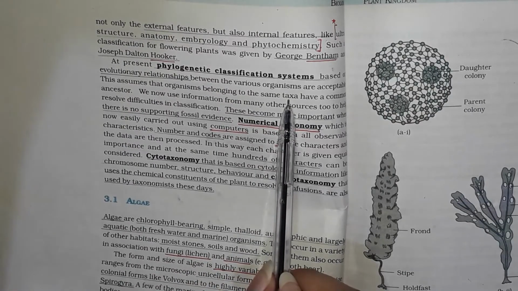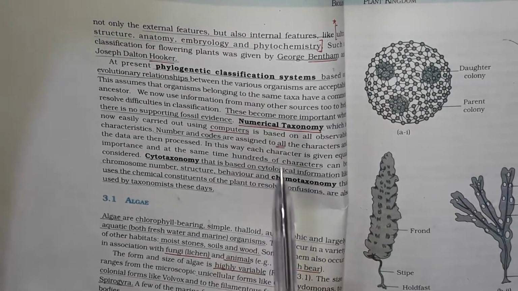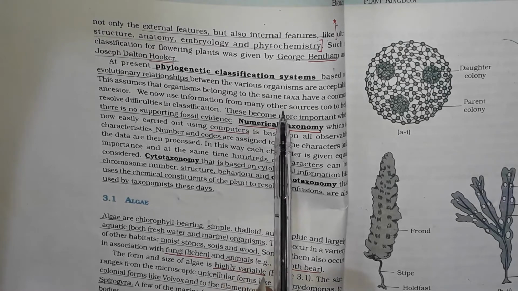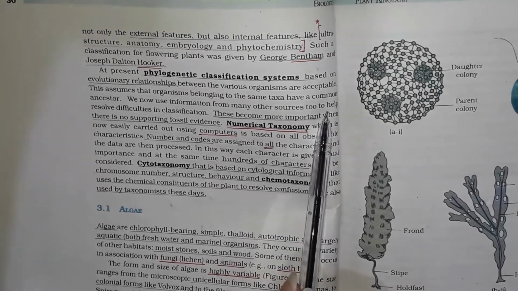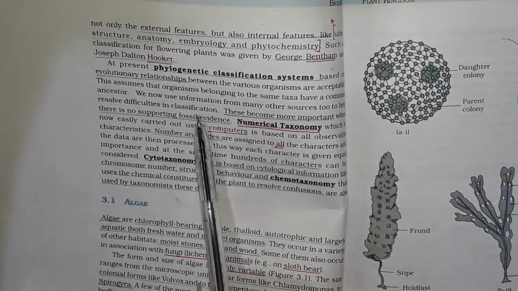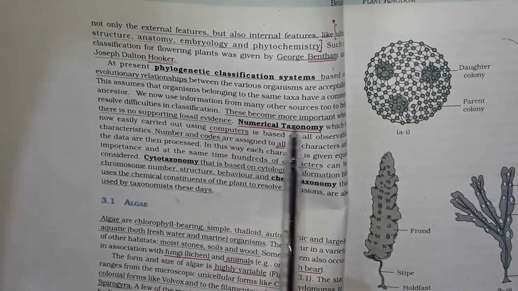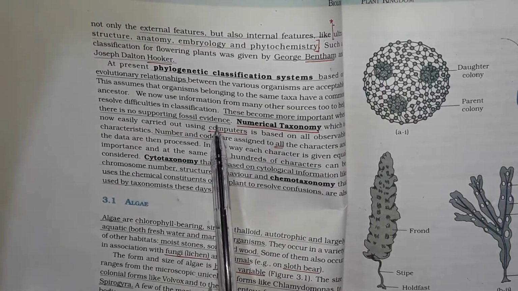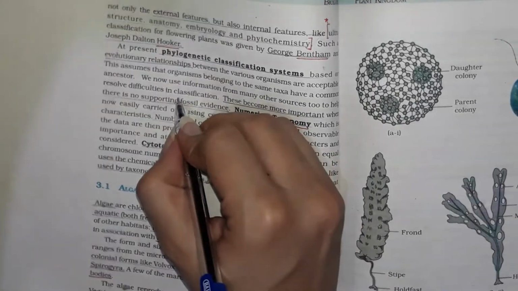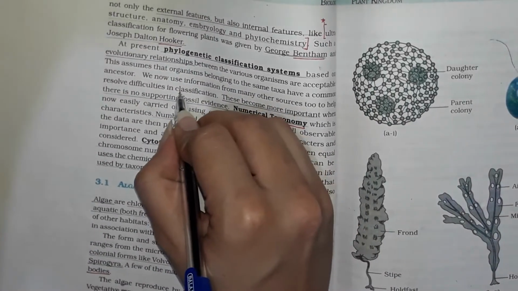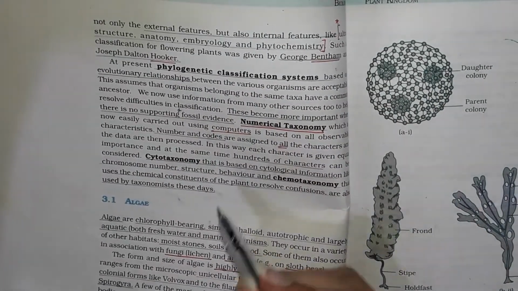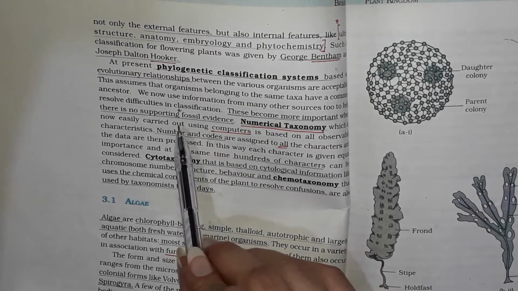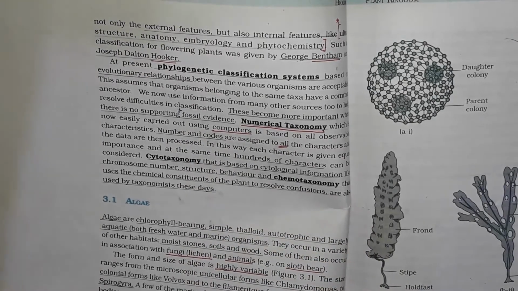We now use information from many other sources to help resolve the difficulties in classification. These became more important when there is no supporting fossil evidence. This line is very important to remember.